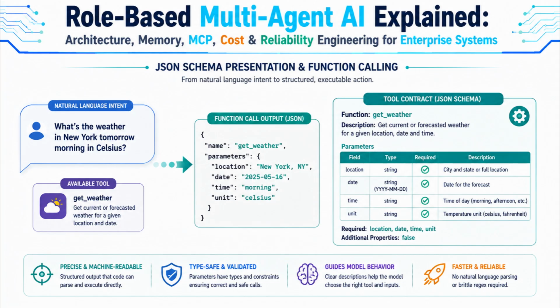Well-written tool descriptions matter enormously here. The same way a persona's system prompt shapes conversational behavior, a tool's schema description shapes when and how correctly the model chooses to call it. Getting these schema descriptions right is itself a form of prompt engineering.